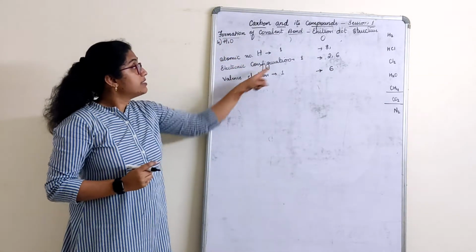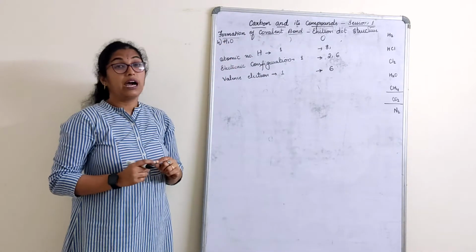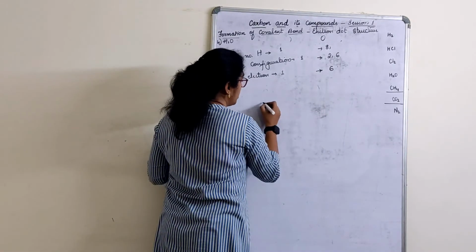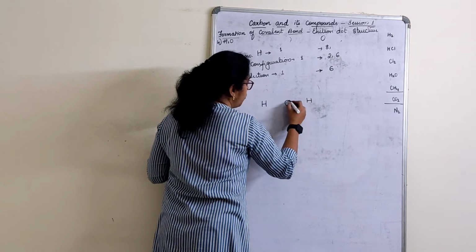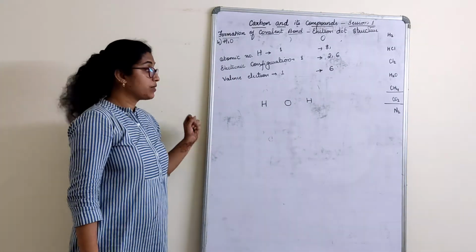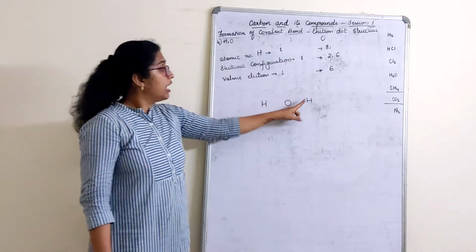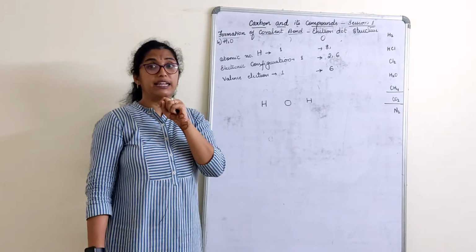Now, is this very clear? This much part is very clear. H2O. How many hydrogens do we have? 2 hydrogens. See the formation, how it comes. We have 2 hydrogen and 1 oxygen. Now here what do we have to form? Hydrogen wants 1 electron.